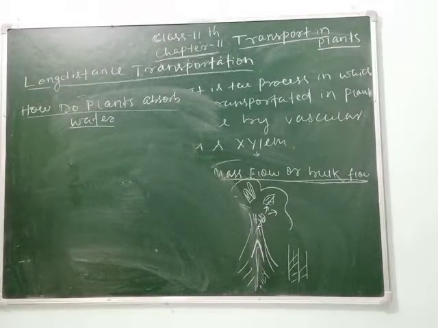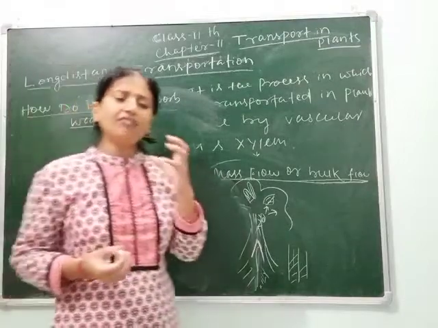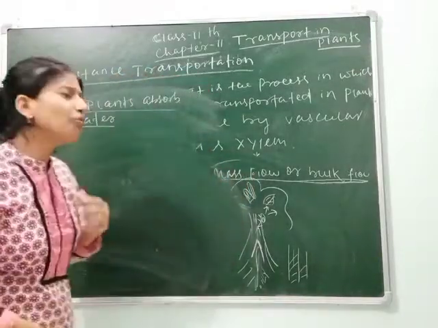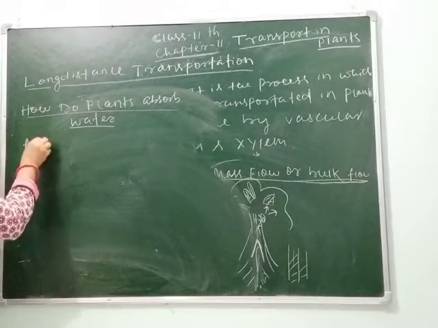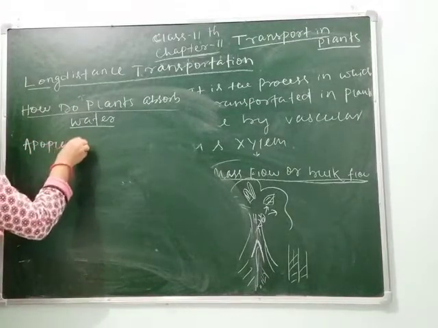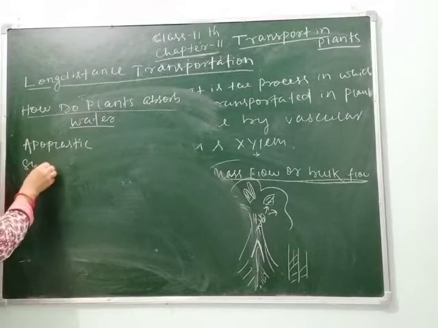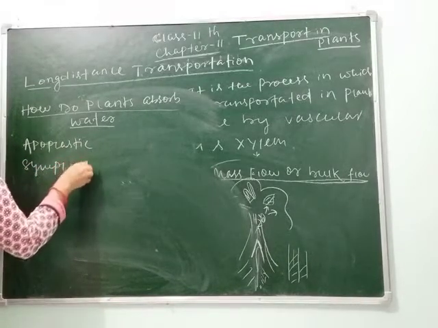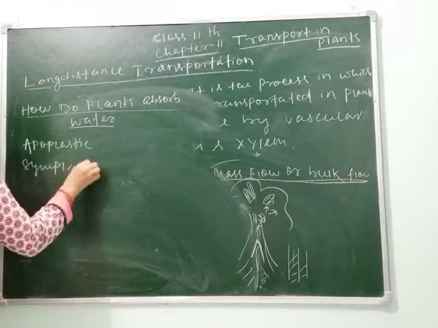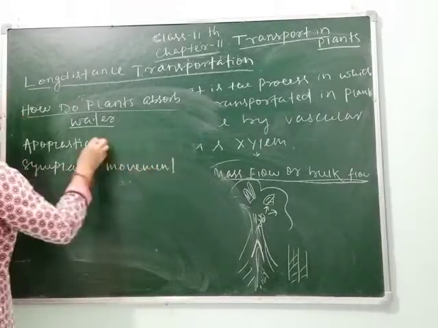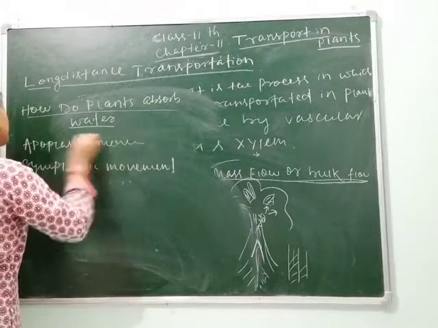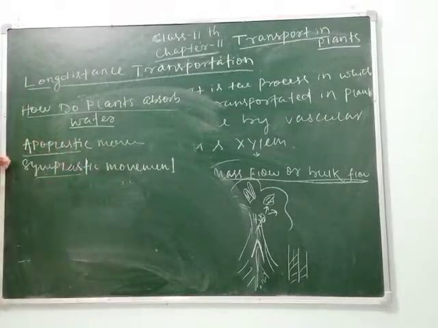So students, the water is transported by two means. One is apoplastic movement and another is symplastic movement. We will understand this. So what do you mean by these two types of transportation in plants? What is apoplastic and what is symplastic?